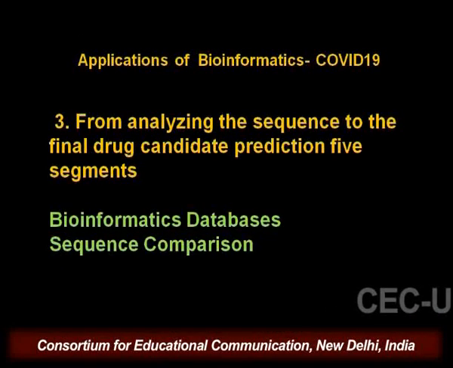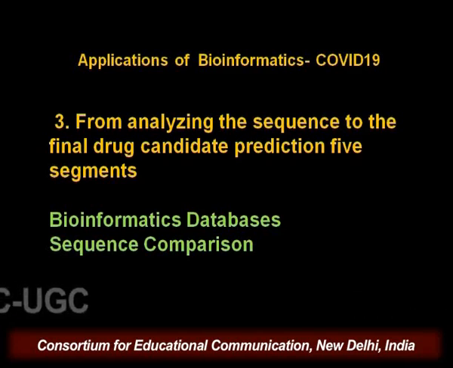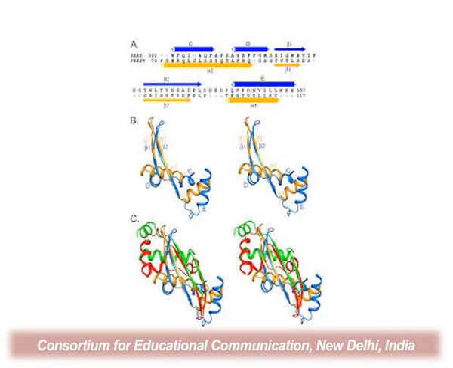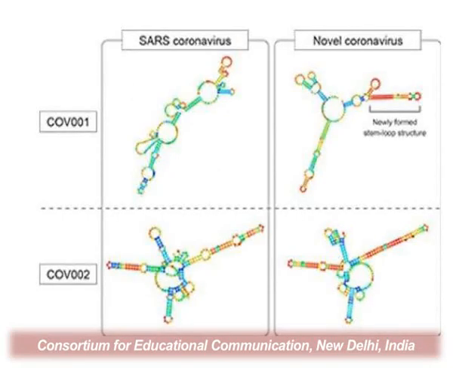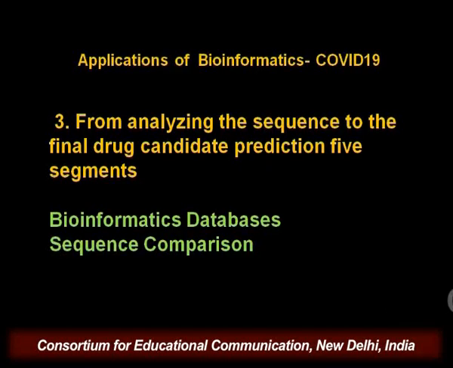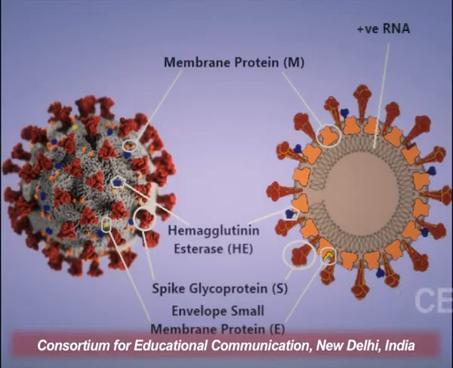The next thing here is sequence comparison. Once we have the database built, we compare the sequence with other viruses. When this sequence was first obtained, a sequence similarity search was done, and it was understood that this is a SARS family, CoV family virus, and it has gradually evolved from the SARS outbreak in 2003, and it is found to be very similar to a coronavirus in bats.